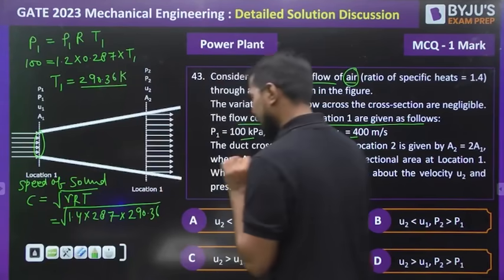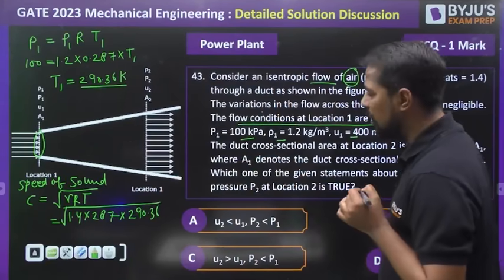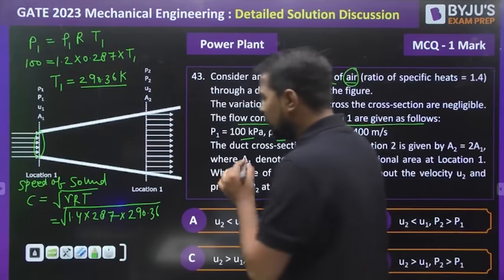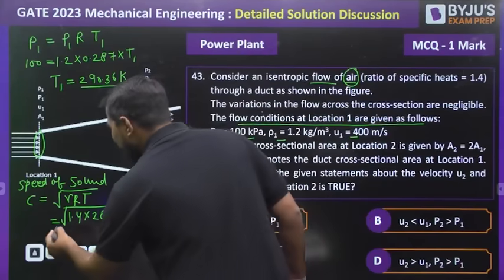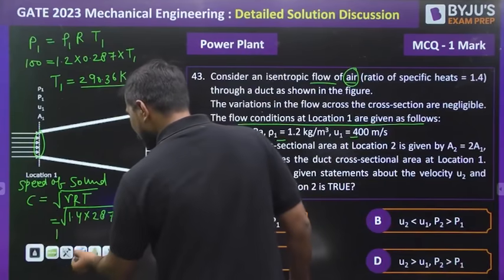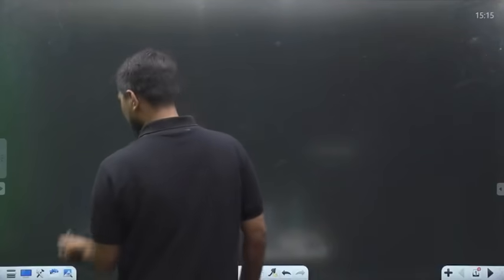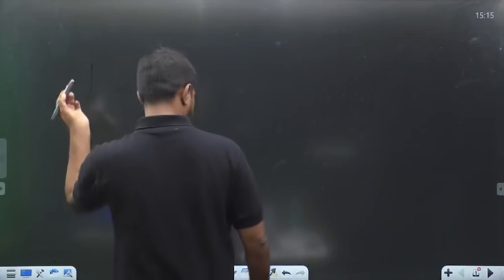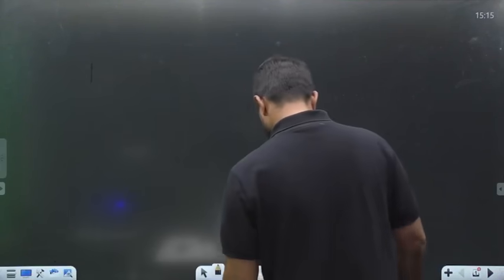If we solve it, then the speed of sound we are getting, I have already calculated this value. After calculating this speed, we are getting the Mach number. Let me add one page here. We are getting the value of the Mach number.